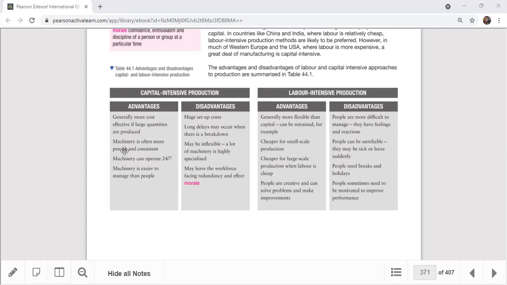very accurate, high accuracy and high consistency, and 24/7 hours you can operate. So they are not asking for any breaks, right? Only the time you need for maintenance, but not like a downtime is important. But 24/7 they can operate in response to orders. But labor is not like that.